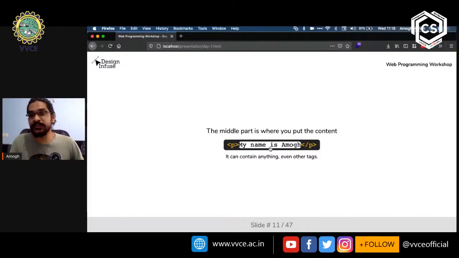I will go over more examples of tags in the future slides, but it is important to understand this concept, right? HTML can be as simple and as complicated as you want it to be, right? The most simple form of HTML would be just to put something like this. You can just create a tag and put some content in, and it would work. But it can also be more complex than this. You can have like 20,000 different tags within a single tag, right? And there are multiple websites that have things like that. For example, Facebook does have a lot of tags within tags. That is the most fundamental thing that makes HTML what it is.